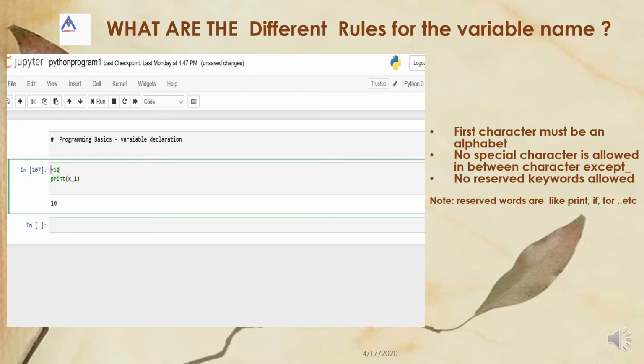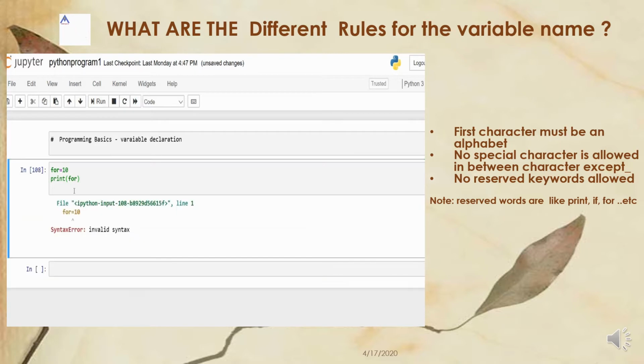Next, reserved words. For example, you give for equal to 10. For is a reserved Python keyword, so that is not allowed. It is an error. You can also check with other reserved words like if. So these are reserved words in the Python programming language. There are many, so you have to keep in mind that these reserved words are not allowed for declaring variables.